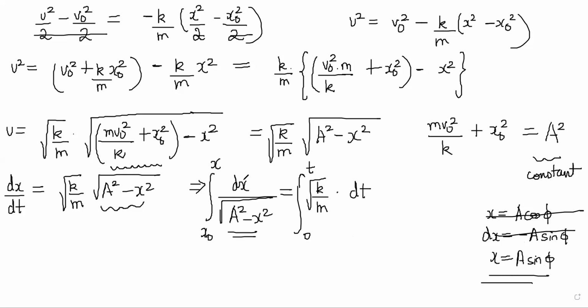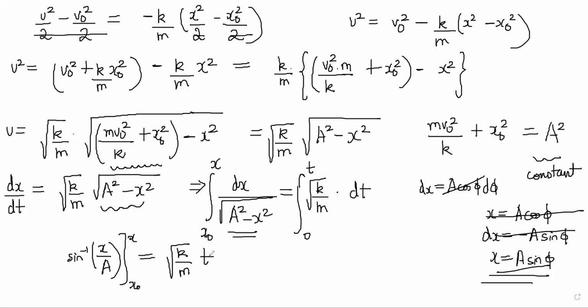On top becomes a cos phi d phi. dx is equal to a cos phi d phi. And underneath in the denominator becomes simply a cos phi. So this cancels completely. So it is just d phi. The integration of d phi will be phi, and phi is sine inverse x by a. So it will come sine inverse x by a, going from x naught to x, is equal to root k by m into t, right?